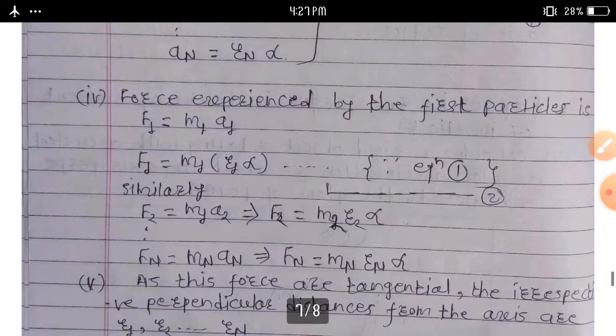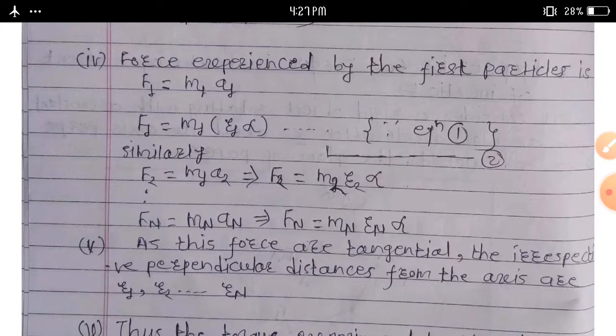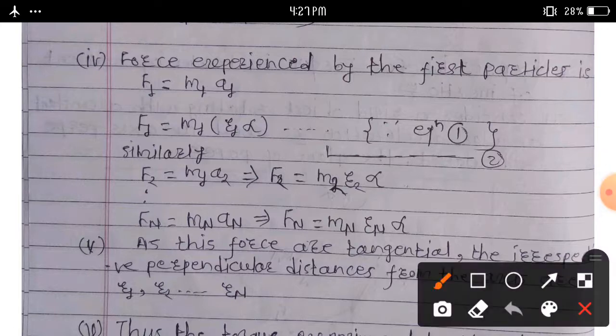Force experienced by the first particle is given by F1 is equal to m1 a1, but a1 is equal to r1 alpha. Then we can write F1 is equal to m1 r1 alpha. Similarly, the force experienced by the second particle becomes F2 is equal to m2 a2, that is F2 is equal to m2 r2 alpha.